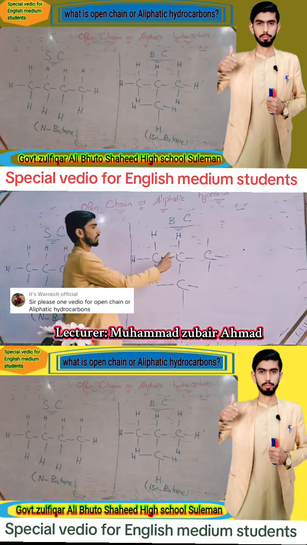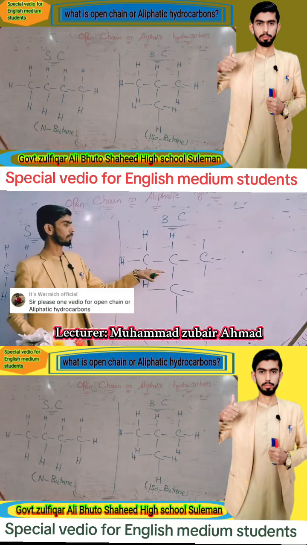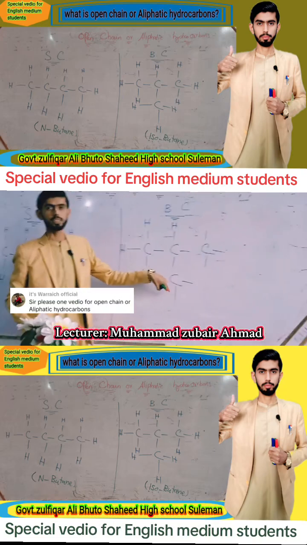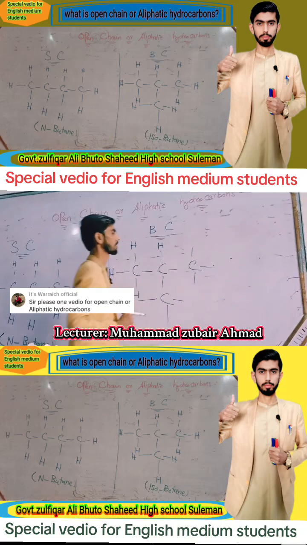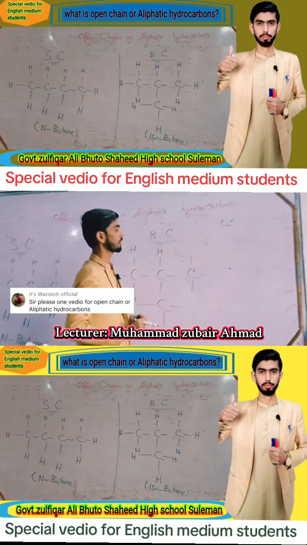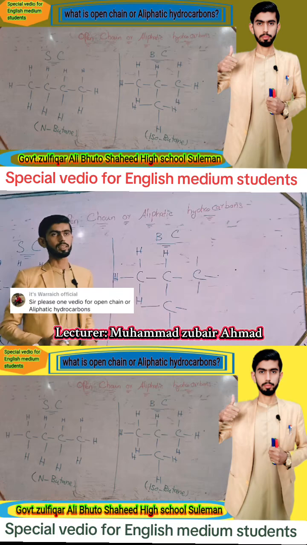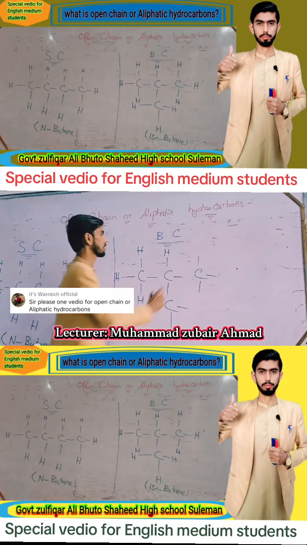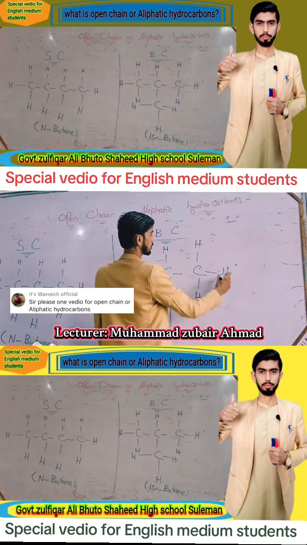and the third bond this carbon forms with this hydrogen, and this carbon's fourth bond forms with this carbon. In the third carbon, this carbon forms one bond with this carbon and the remaining three bonds form with three hydrogen, 1, 2 and 3.